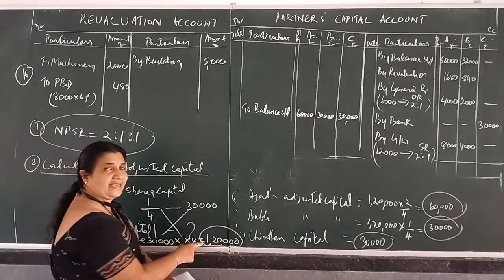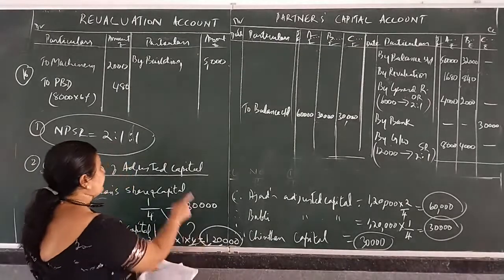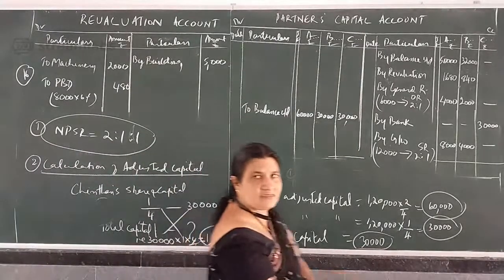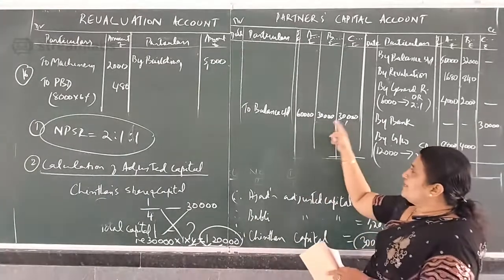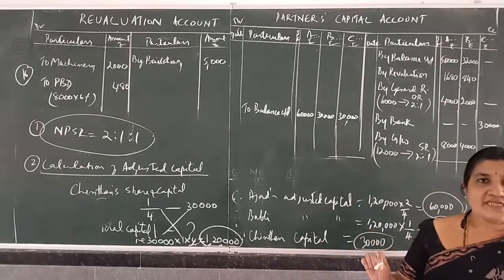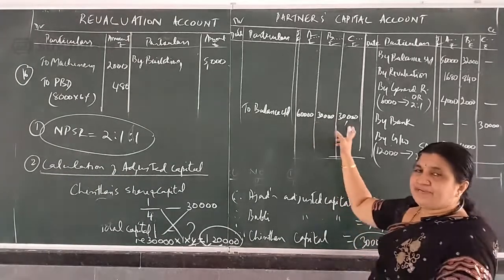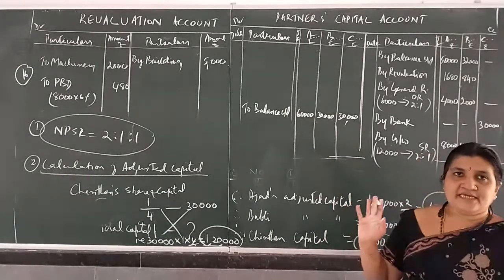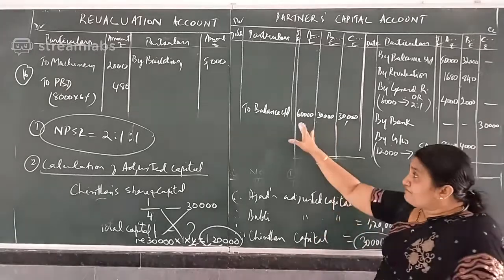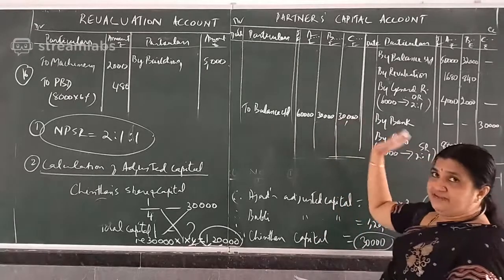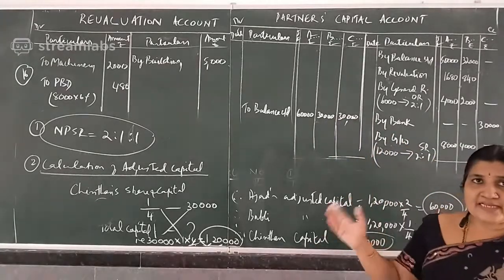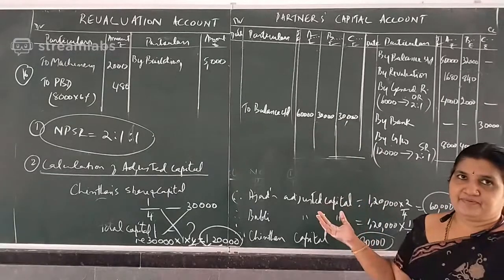So you get the total capital. That total capital, when divided in the new ratio, is the capital balance according to the new profit sharing ratio, as told in the question. Now after writing this, if you get the difference on the actual cash paid off or brought in,